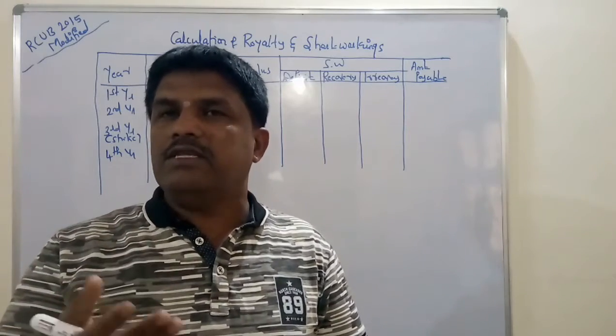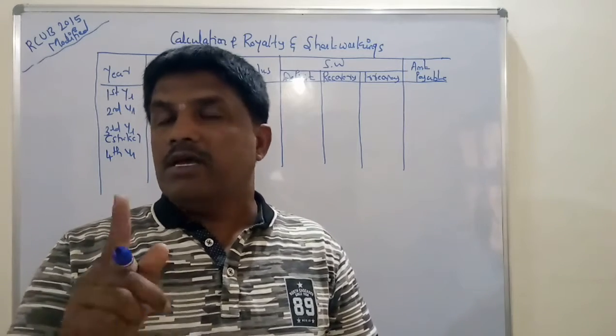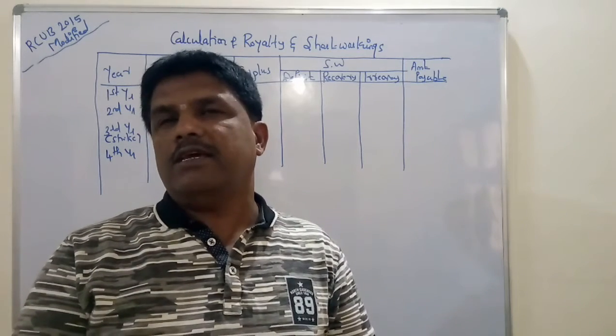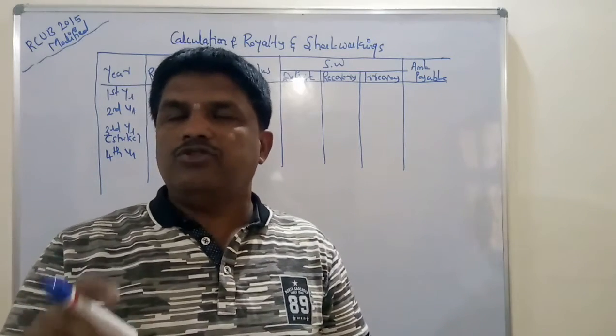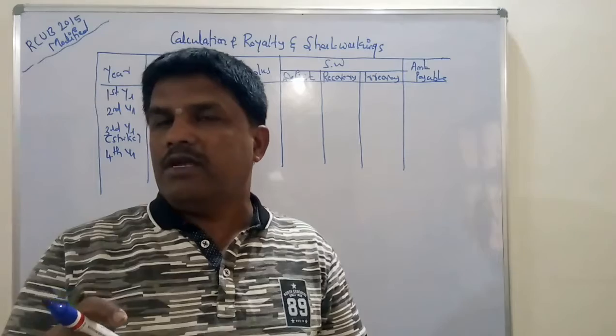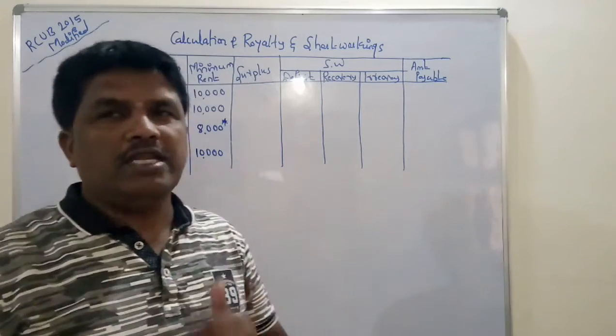If there is a deficit in the second year, it must be recovered in the third year, otherwise it will become irrecoverable, because the agreement clearly states that the short workings of any year must be recovered in the next 1 year. Okay, let us see what happens here.